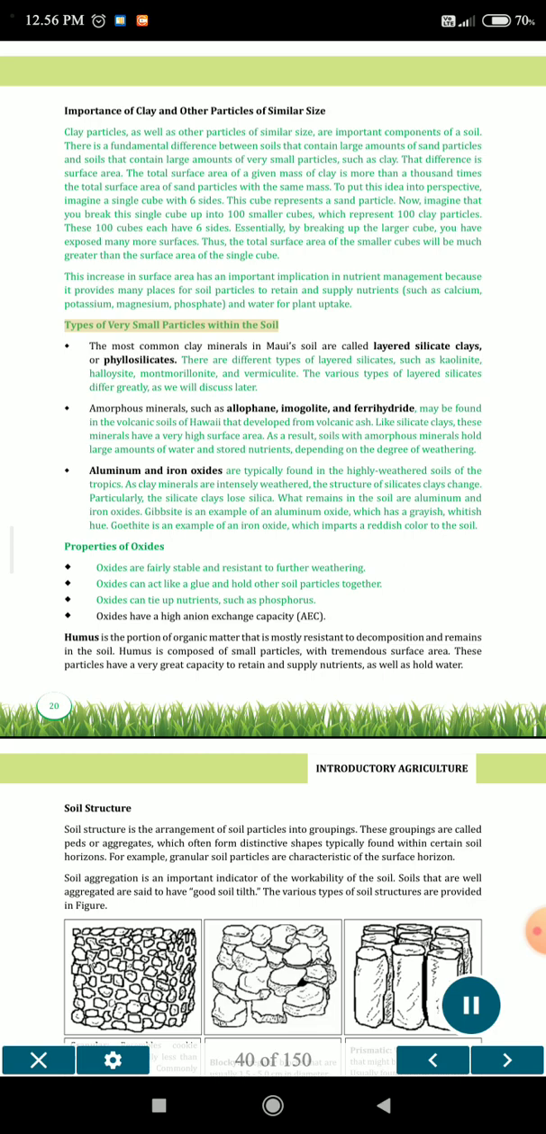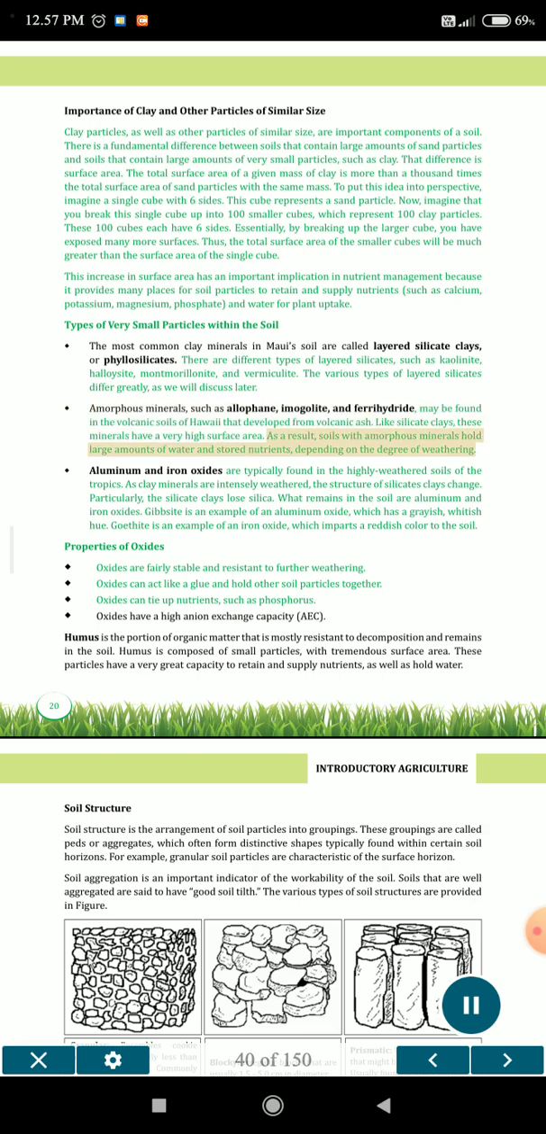Types of very small particles within the soil. The most common clay minerals in Maui soil are called layered silicate clays or phyllosilicates. There are different types of layered silicates such as kaolinite, halloysite, montmorillonite, and vermiculite. The various types of layered silicates differ greatly, as we will discuss later. Amorphous minerals such as allophane, imogolite, and ferrihydrite may be found in the volcanic soils of Hawaii that developed from volcanic ash. Like silicate clays, these minerals have a very high surface area.